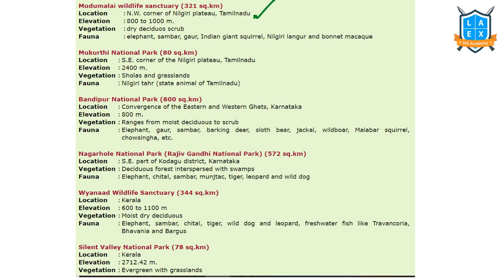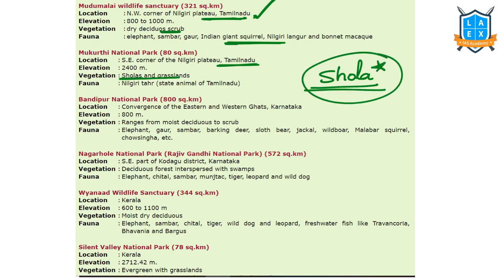Mudumalai Wildlife Sanctuary is located in Tamil Nadu. So what are the important animals located there? What is the vegetation type? Right? Please go through this. Mukurthi National Park again is in the Tamil Nadu region. Sholas, very, very important. Have you seen this word? Shola forest is in Nilgiris. Sholas is a typical forest where moist deciduous forests are located. Bandipur, in the eastern part, at the convergence of the Eastern and Western Ghats. There Bandipur National Park is located. Moist deciduous to scrub forests. These are the important animals over there.